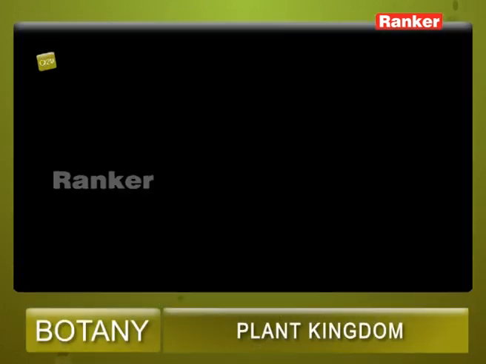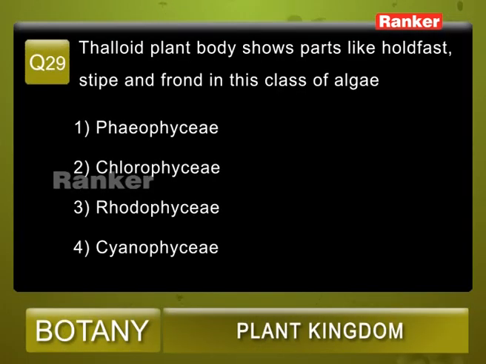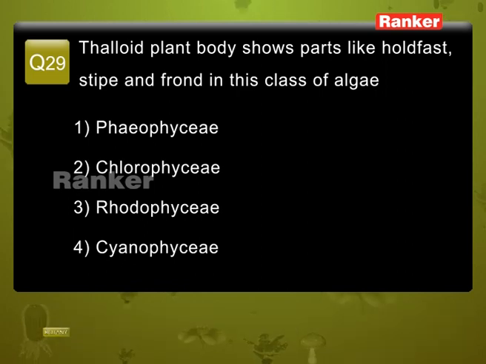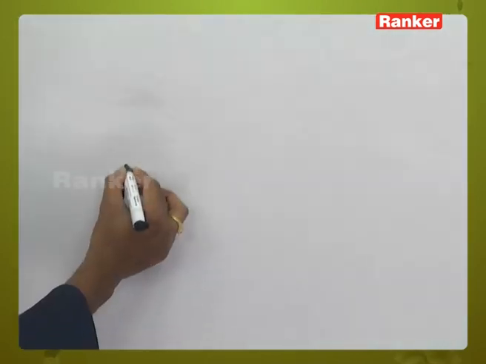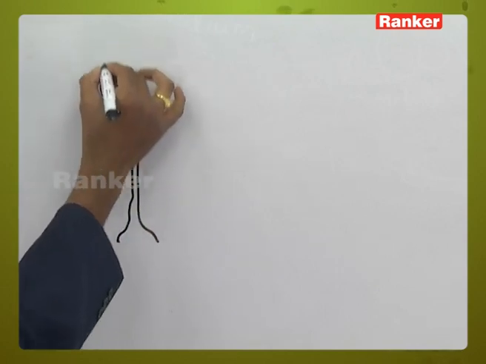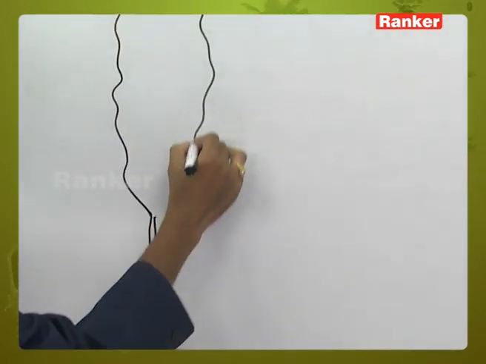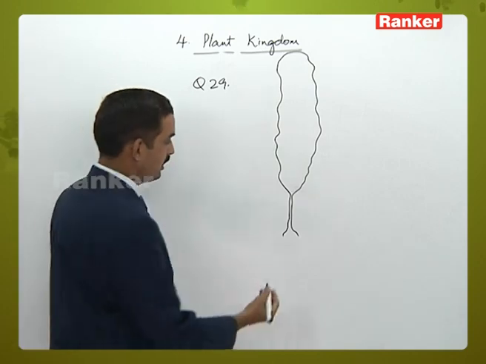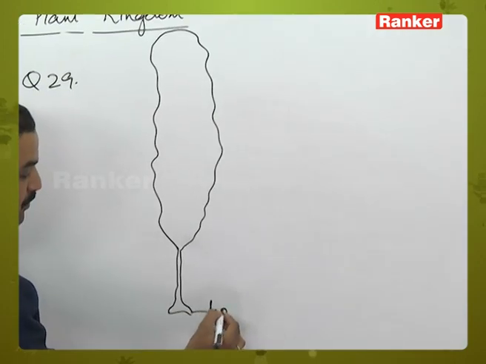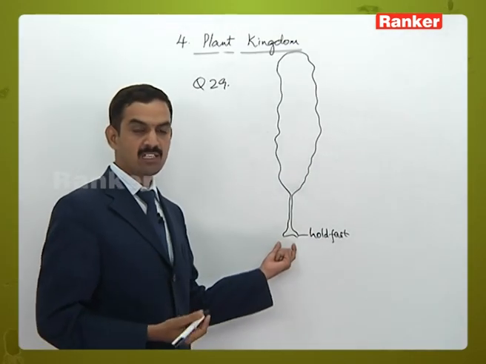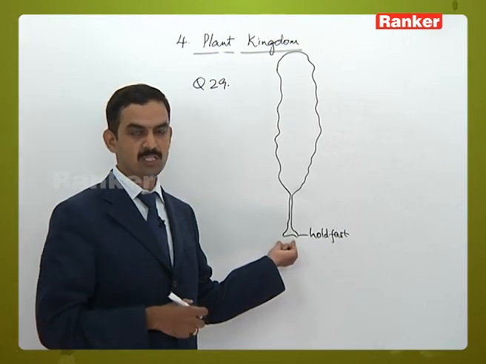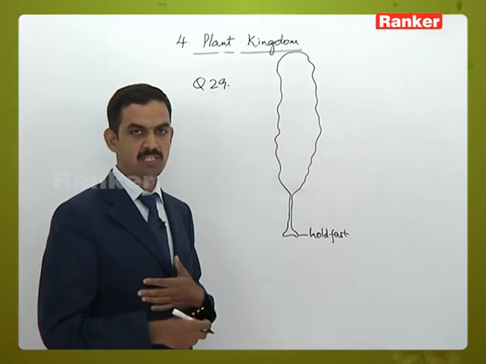Question number 29, thallus plant body shows parts like holdfast, stipe and frond in this class of algae. Options: 1. Phaeophyce, 2. Chlorophyce, 3. Rhodophyce, 4. Cyanophyce. Okay. Here if you see the plant organization, in Phaeophyce members, the attachment organ will be present at the base. We call it as a holdfast, or we can say the lowermost part or the basal part which helps in attachment of the plant body to any substrate, and that is called as holdfast.